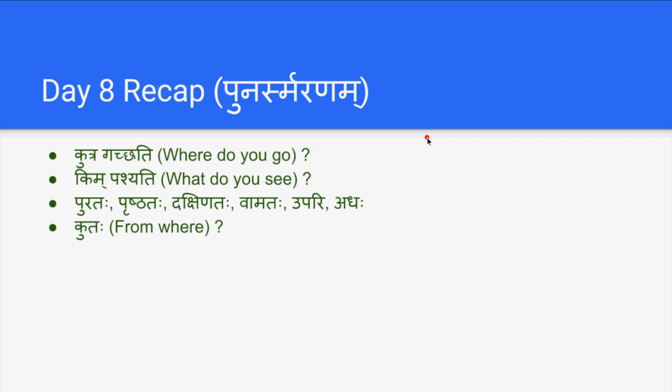Balakaha Grihataha Gacchati. Boy goes from house. So when we add taha as a suffix to any word, that gives a meaning of from. So probably we will revise this topic also today. The next thing which we have seen, Katham. Katham means how.